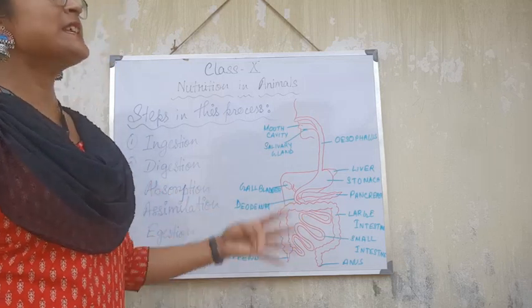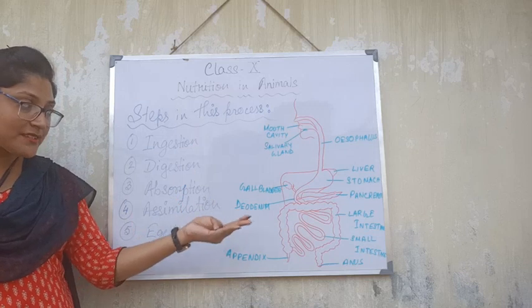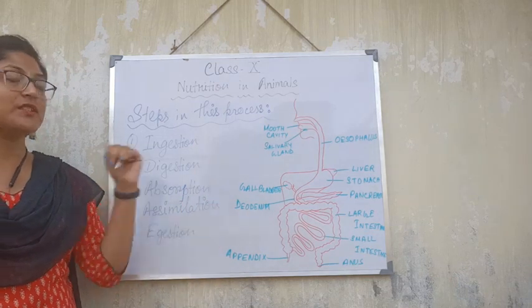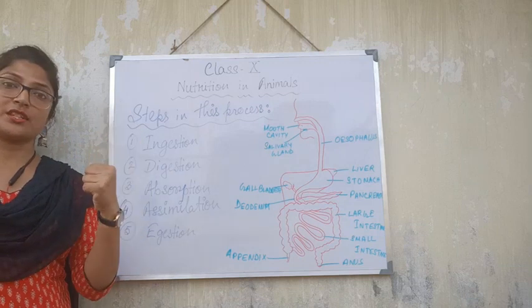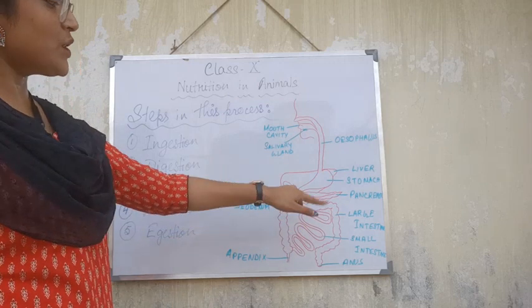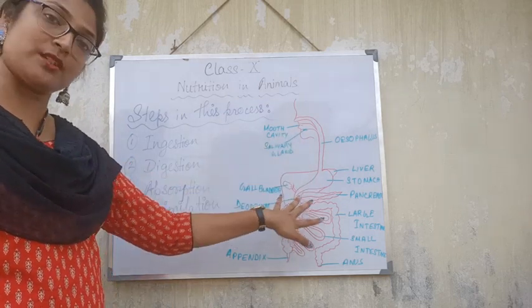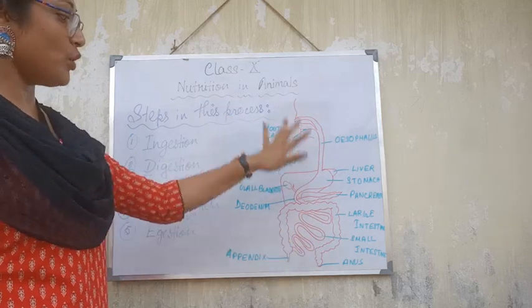After being digested, the food will pass to the small intestine. Here we will see some finger-like structures. If we do a transverse section of the small intestine, we will see a structure where a few finger-like structures are there. These finger-like structures are called villi, which absorb the nutrients from the digested food. And from there, all the nutrients will be distributed all over the body.